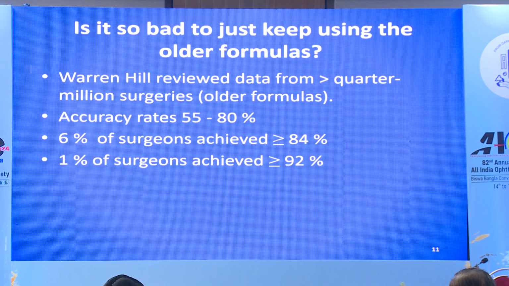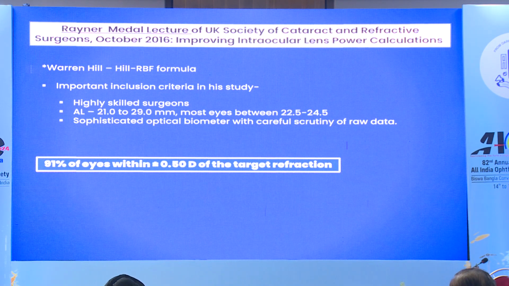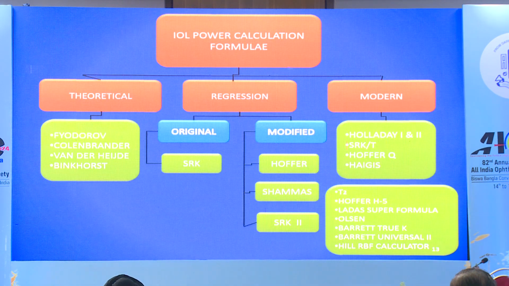Yes, because with older formulas, only 1% of the surgeons achieved accuracy within 0.5 diopter in 92% of their cases. This was a Rayner medal lecture given in 2016, and they said that by using newer formulas, we can achieve 91% of eyes within 0.5 diopter of the target refraction. And so what are these newer formulas?